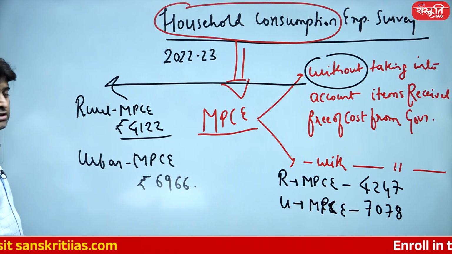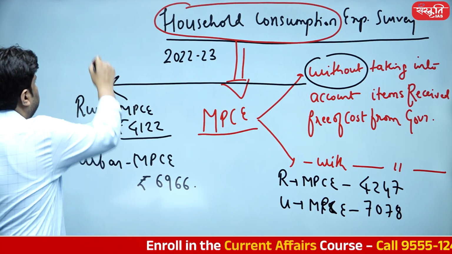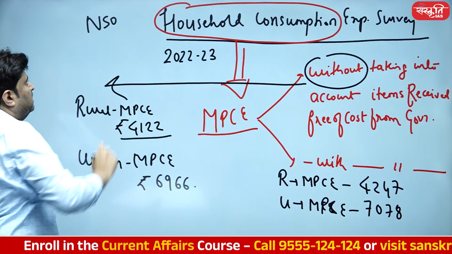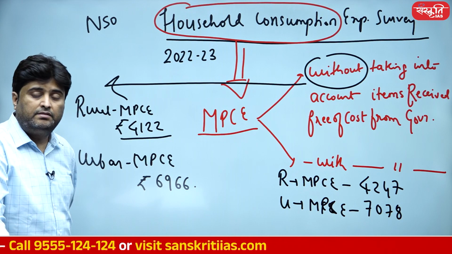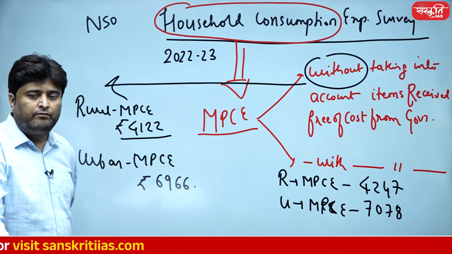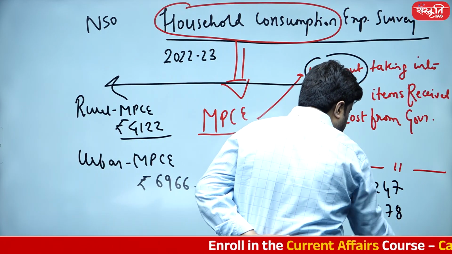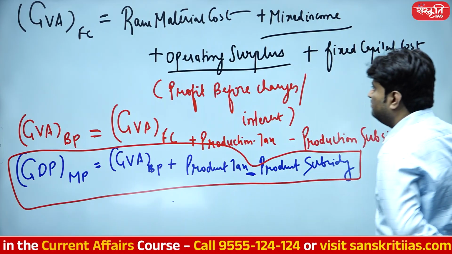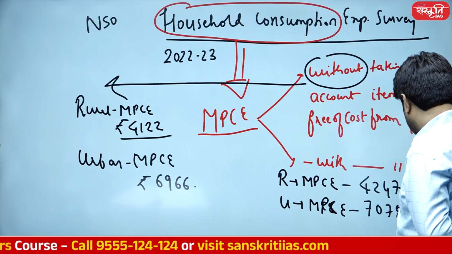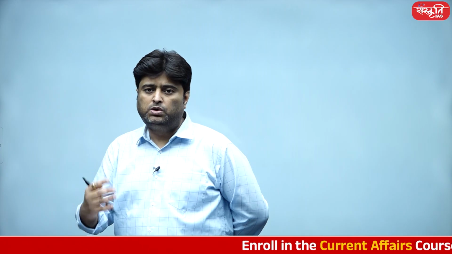It was pending, it was a quinquennial survey. It should happen once in 5 years. Who conducts it? NSO, the National Statistical Organization, conducted the quinquennial survey and they've released this data. Now what are the results of it? What are the implications? Let's look into it. So, the analysis of this household consumption expenditure.